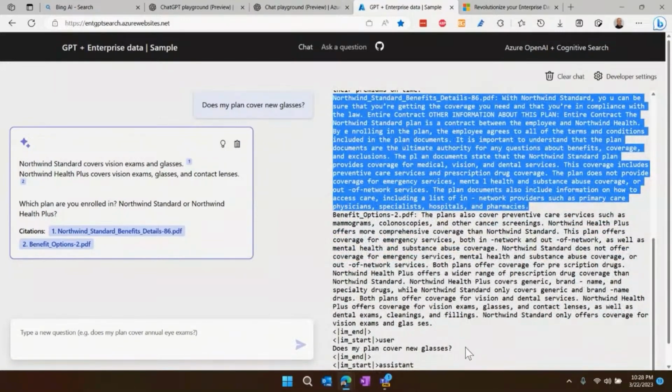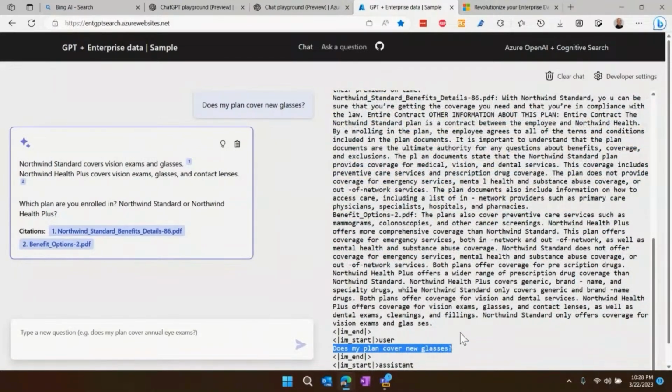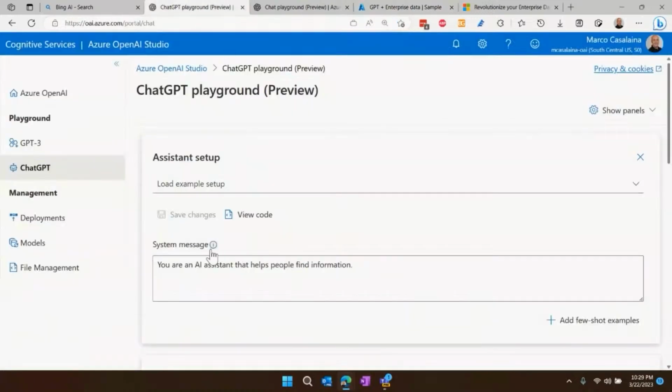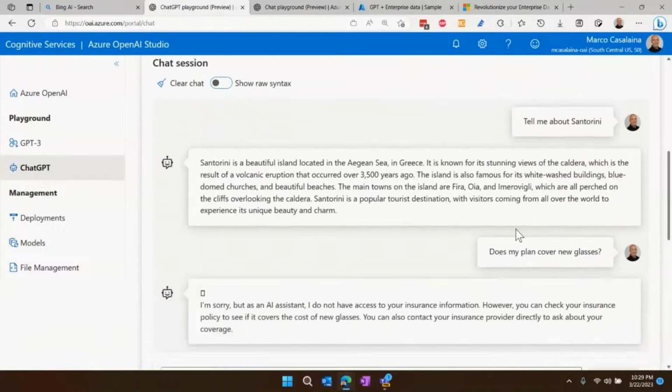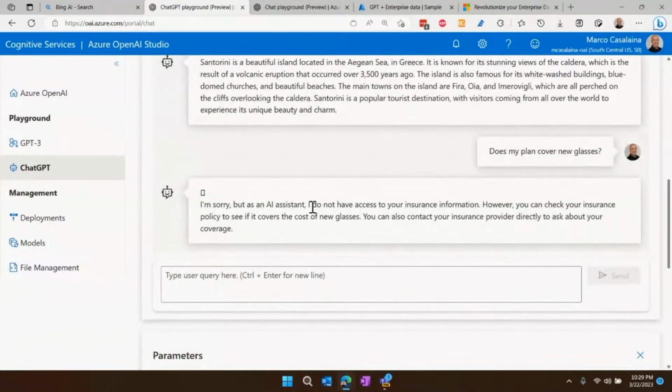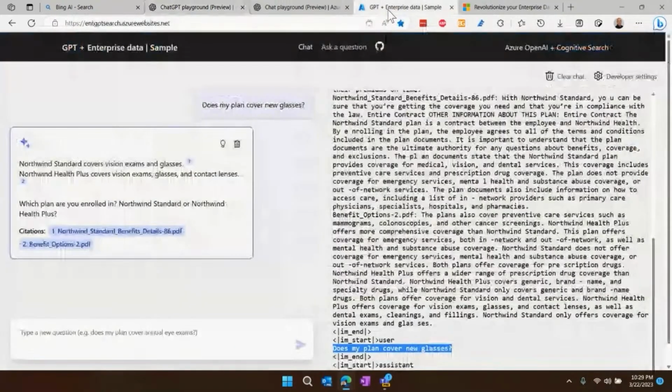And finally, underneath all of that is my little question. Does my plan cover new glasses? So ChatGPT by itself could not possibly answer this question without this data grounding. In fact, if I go back into the raw ChatGPT and I say, does my plan cover new glasses? That is going to give me a nonsensical response because it has no idea what I'm talking about here. I'm sorry. At least it knows it doesn't know.